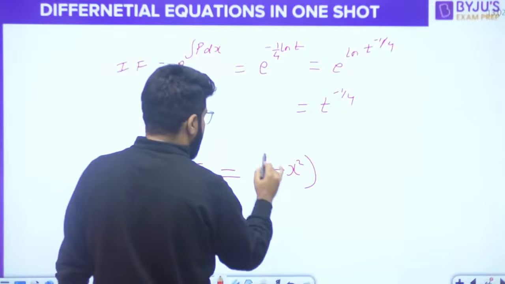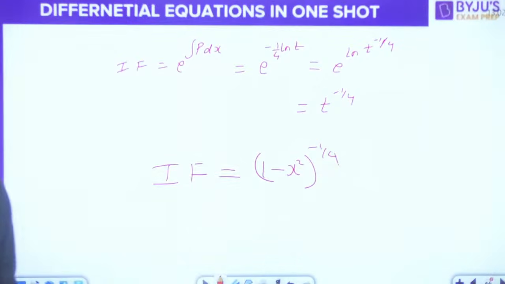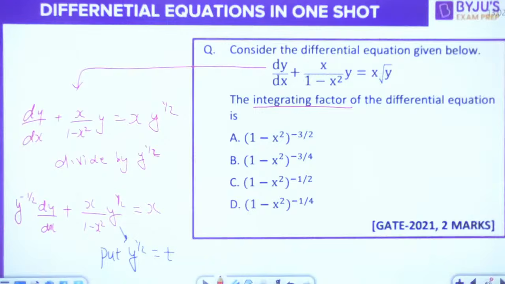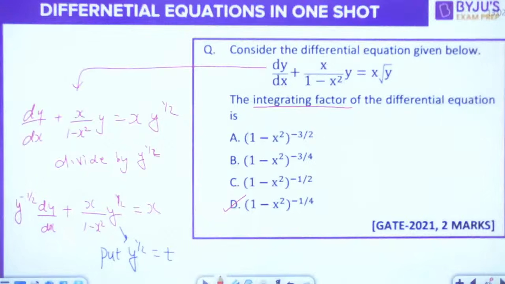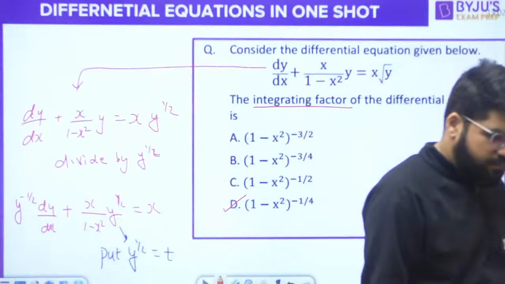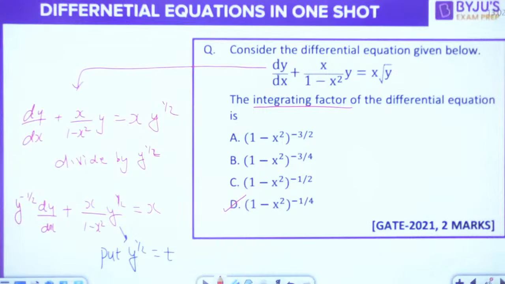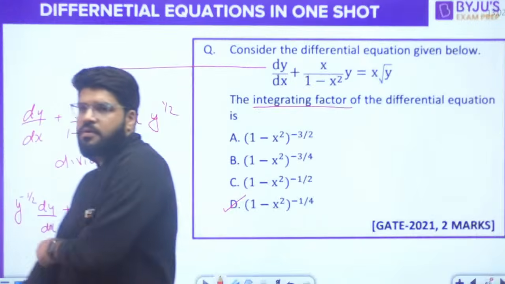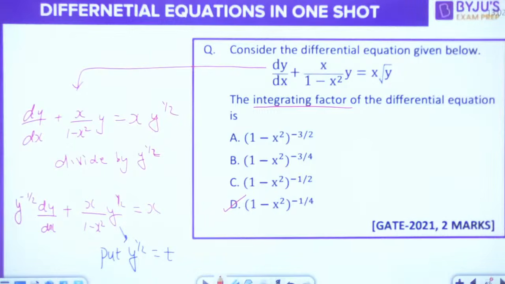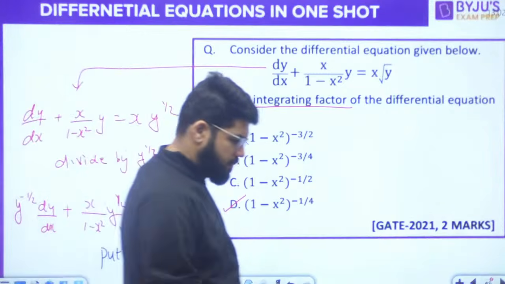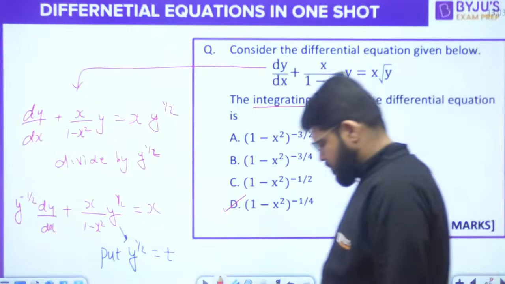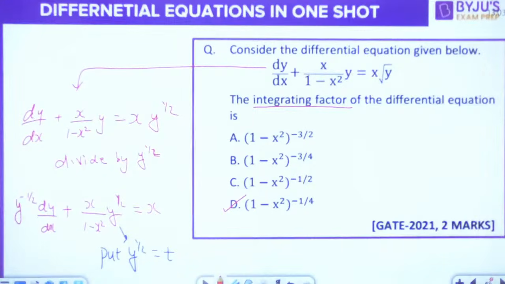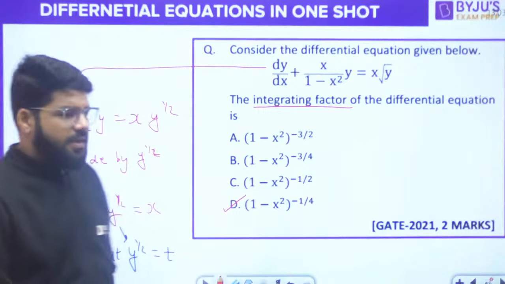So your integrating factor is 1 minus x square power minus 1 by 4. That is option D. Okay, done.